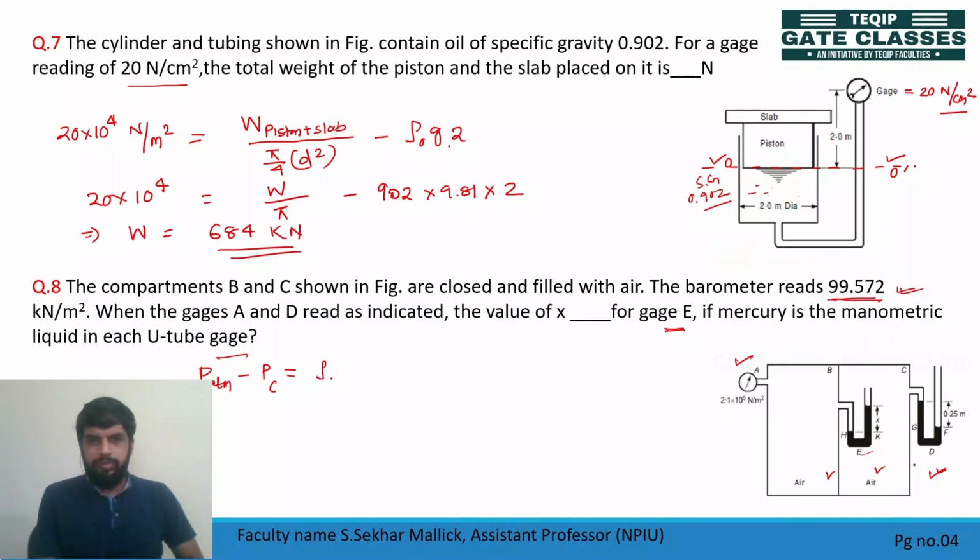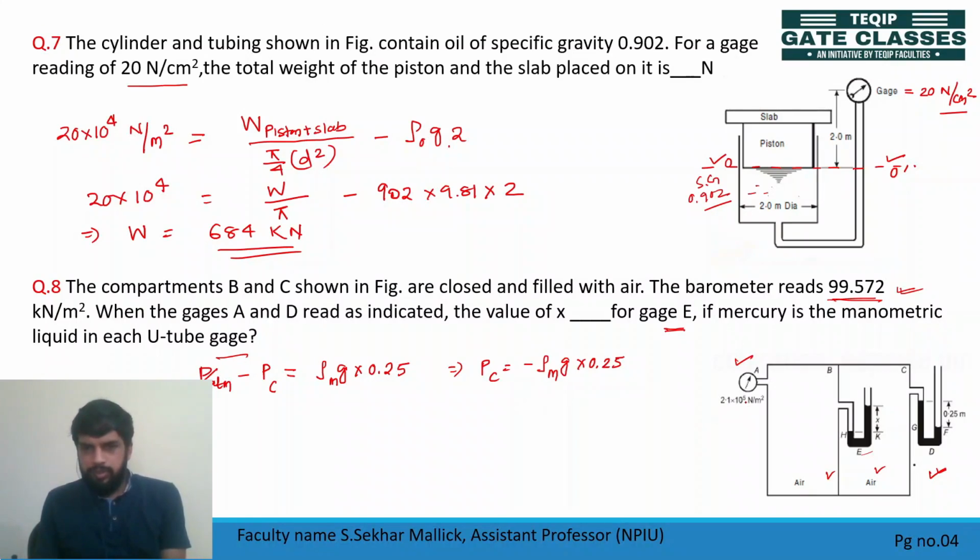Rho of mercury G into 0.25, isn't it? This is correct. And as we are calculating gauge pressure, so atmospheric pressure we will consider as 0. So what is pressure at C? Pressure at C equal to minus rho m G into 0.25.